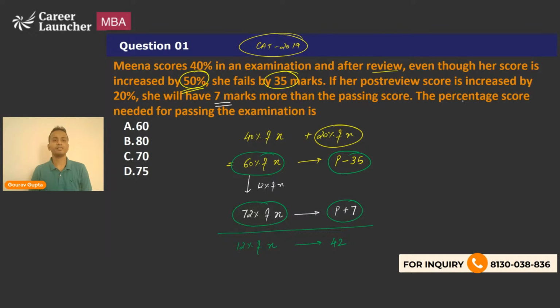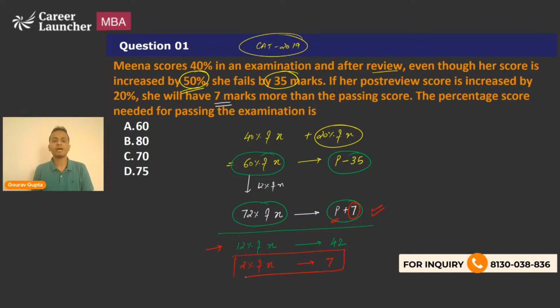Now we have to calculate the percentage score needed for passing the examination. I'll pick up this part, the percentage score required to pass. Passing marks is P, and she has scored 7 marks more than the passing marks, and her percentage is 72 percentage. If 12 percentage of X is 42, then dividing by 6 on both sides, 2 percentage of X will be equal to 7 marks.